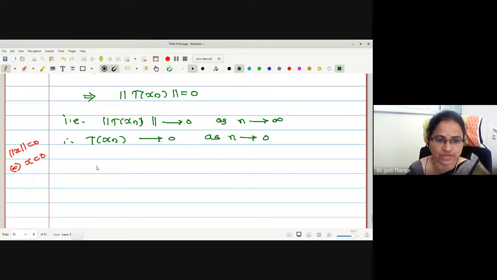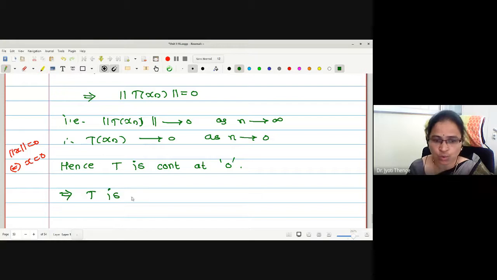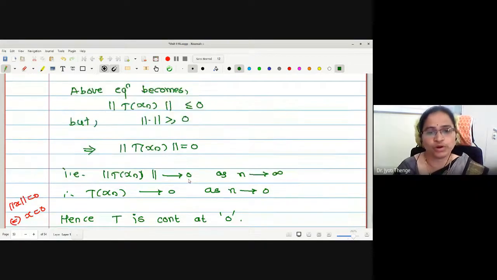We have proved T of xn converges to 0. Hence T is continuous at origin. And hence one can say that T is continuous on whole domain.